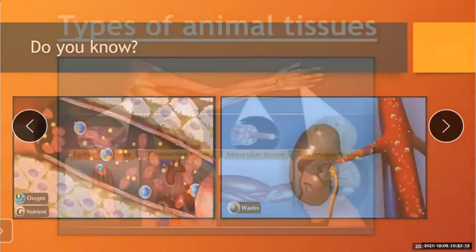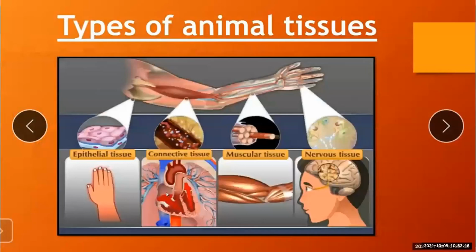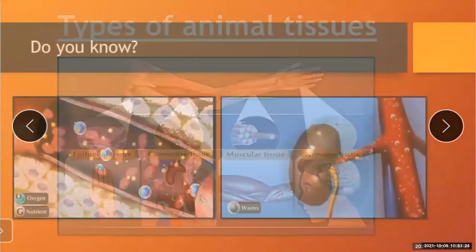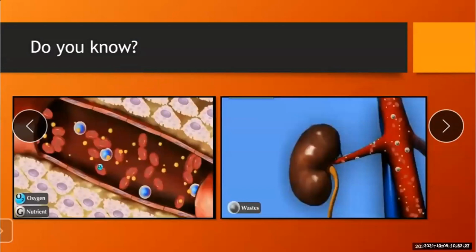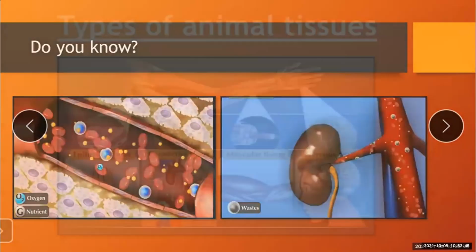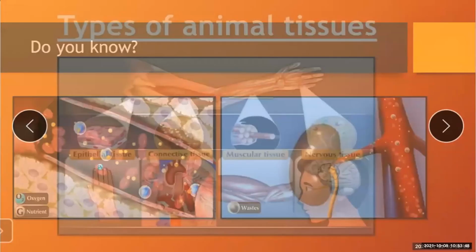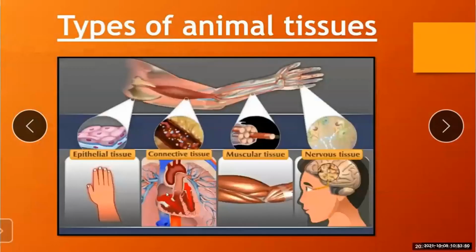So different tissues perform different functions in the organ. As we have seen in this slide, in the blood vessels the oxygen and nutrients are passed. Here is a different organ, the kidney, where the waste material is kicked out. So accordingly, there are different types of animal tissues which help in the living process.